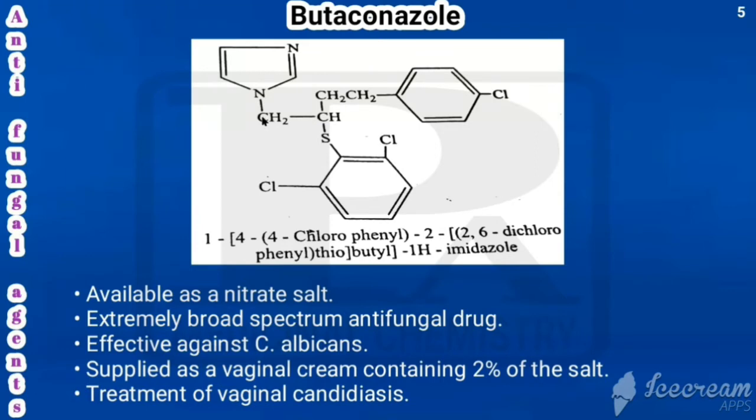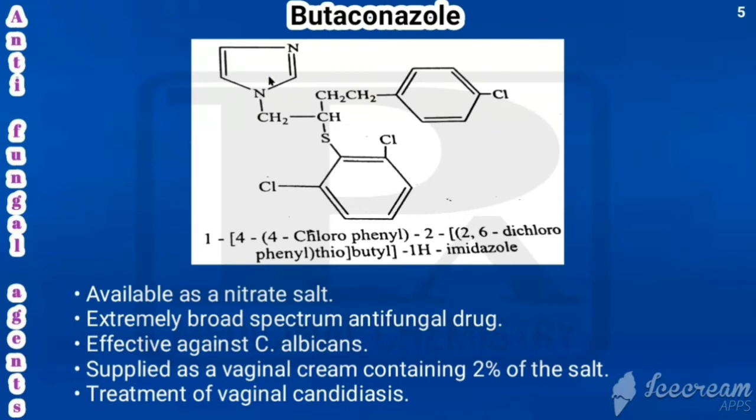Numbering for butyl is 1, 2, 3, 4. In the fourth position, what is attached? 4-chlorophenyl or para-chlorophenyl, that is attached with the fourth carbon of butyl. And second carbon of butyl is connected with 2,6-dichlorophenyl, S for thio. Okay, then butyl. This is imidazole. If nothing is here means there may be hydrogen. That's why it is called as 1H imidazole.